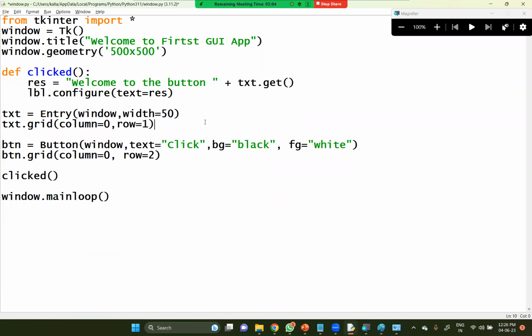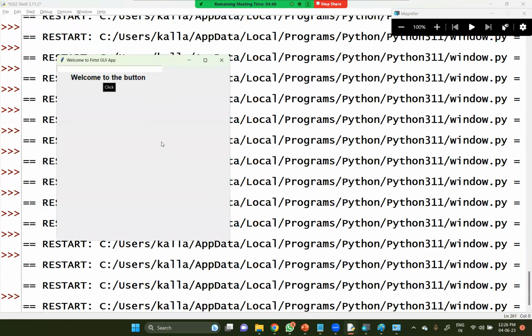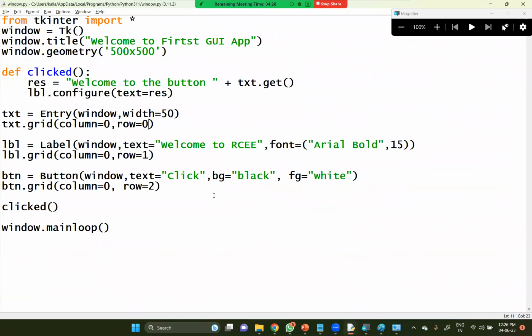If you write it under the text, column is 0 only, this is 1 and this is 0. First item is text, second item is label, third item is the button. So that is what I would like to specify. Because it has been taken in a particular order, let me execute this for a while. Oh no, it is not displaying. Okay, we'll see that one.